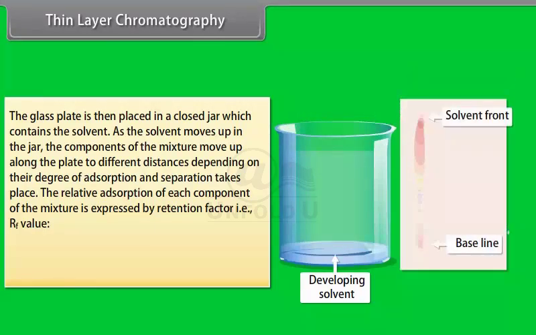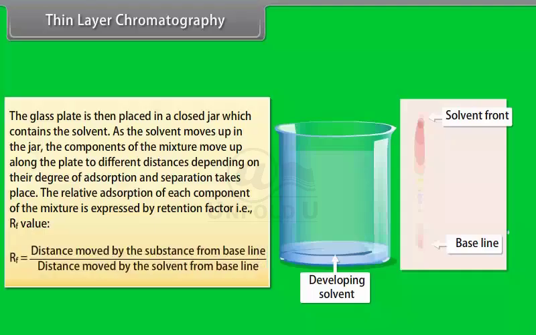The relative adsorption of each component of the mixture is expressed by the retention factor, that is the Rf value, which can be given as: Rf is equal to the distance moved by the substance from the baseline divided by the distance moved by the solvent from the baseline.